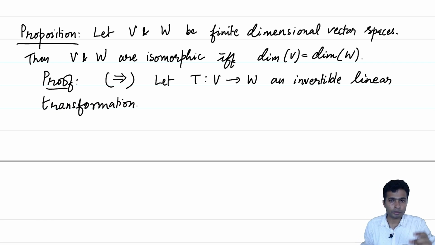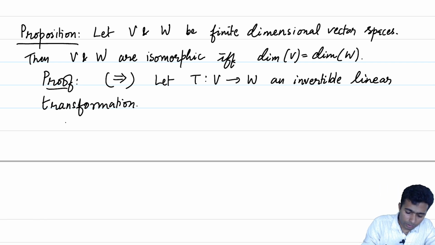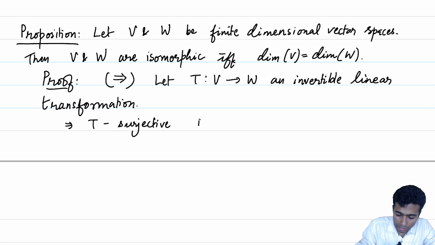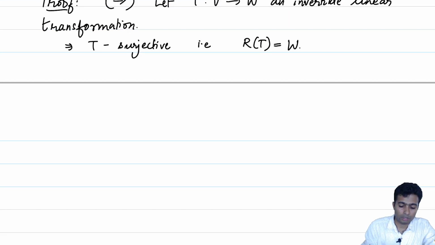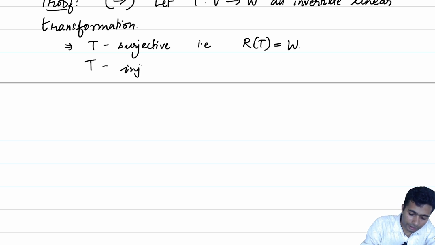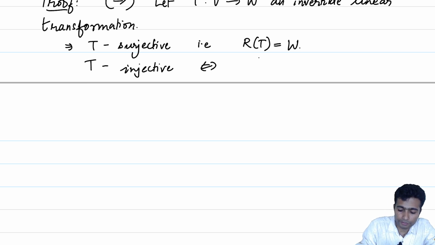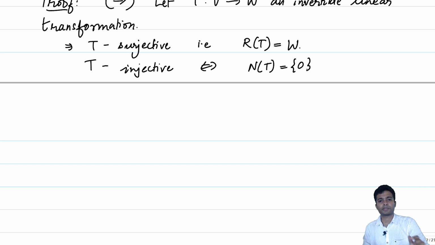We showed that an invertible linear transformation should necessarily be both injective and surjective. So, this implies T is surjective. And what is the meaning of T is surjective? That is, the range of T is equal to W. That is good. We also know that T is injective, and we know that T is injective if and only if the null space of T is the zero vector space.